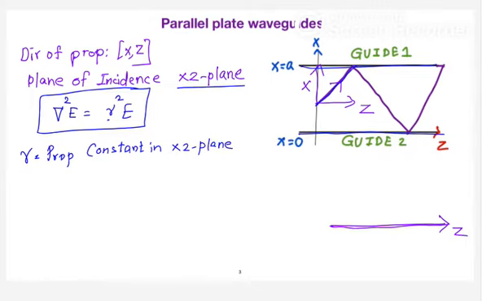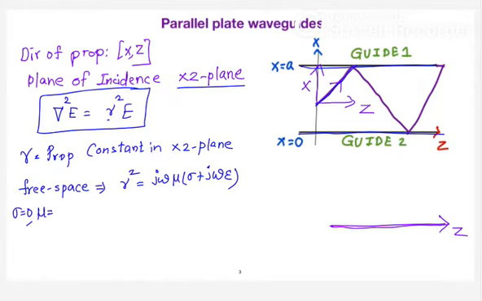Suppose I assume that there is free space present between the two conducting plates. We know that the equation for the propagation constant is gamma square equals j omega mu into sigma plus j omega epsilon. In free space, what are the conditions? Sigma equals 0, mu equals mu naught, and epsilon equals epsilon naught.